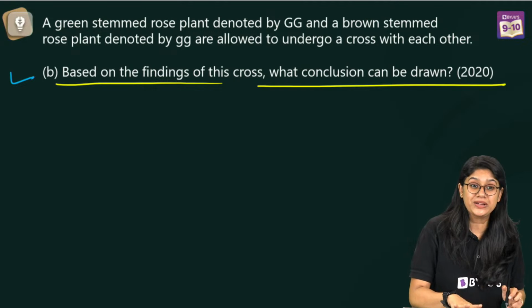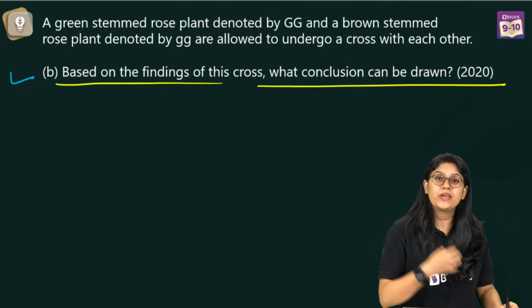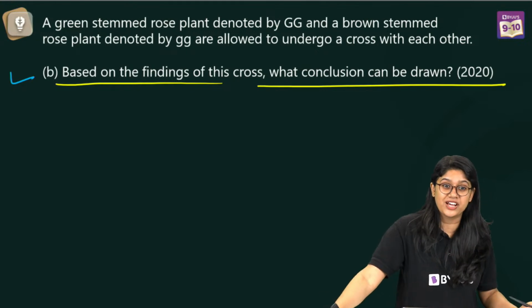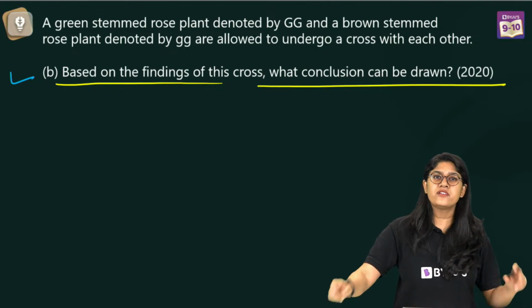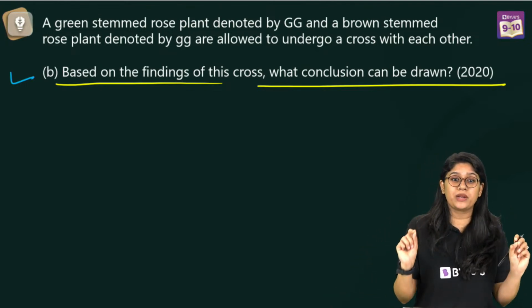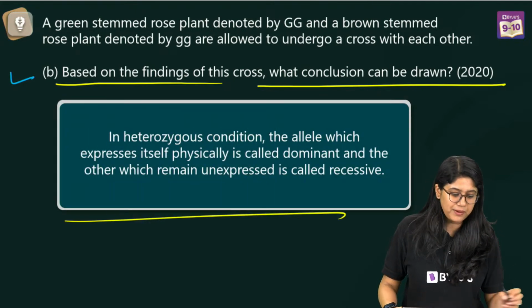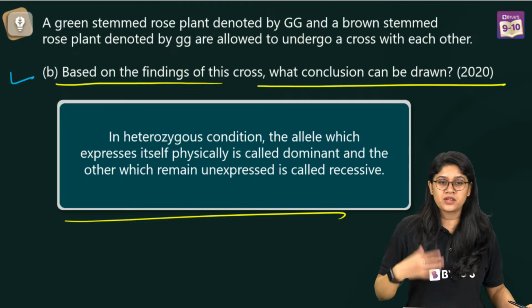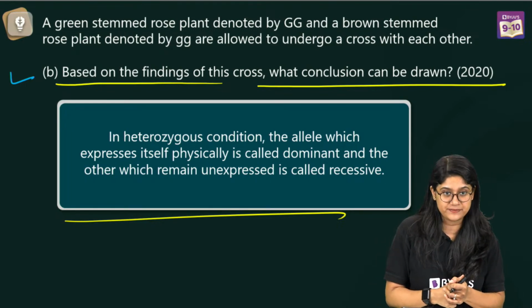Right? So everyone quickly tell me, what is the conclusion that we get after this cross? We got a conclusion, very good Ashwini, that dominating traits will be expressing themselves and recessive traits will only express themselves in the absence of the dominating trait. So we can say that it's all about the monohybrid cross, and of course, it's the first law of inheritance, law of dominance.